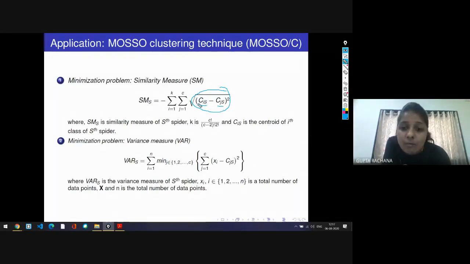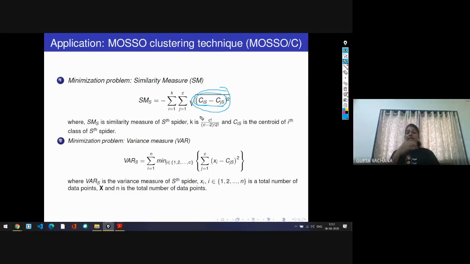So the difference of this centroid value suggests that the separation between the two clusters should be the maximum.